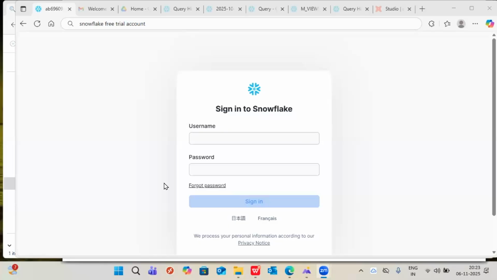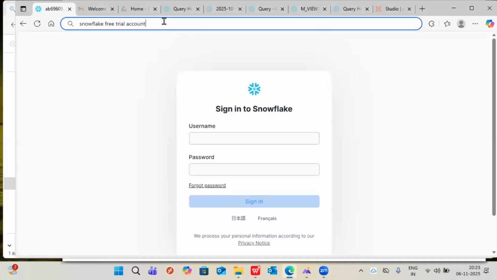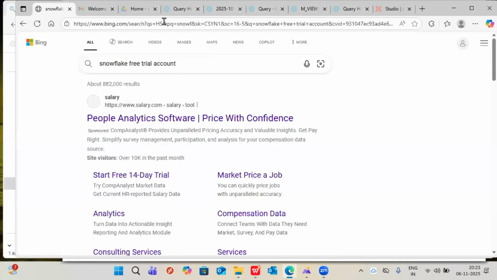Hi everyone, good evening. Let me go with the class directly. Today, let us start with how to create the Snowflake account. It's completely a free trial account only. You can get the free trial for 30 days free.